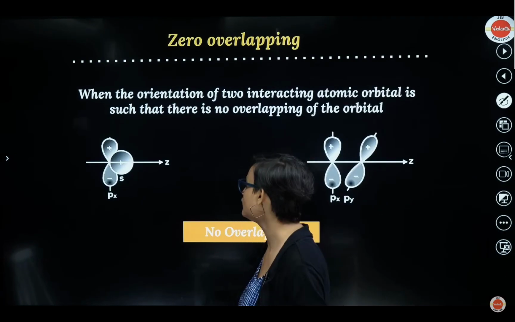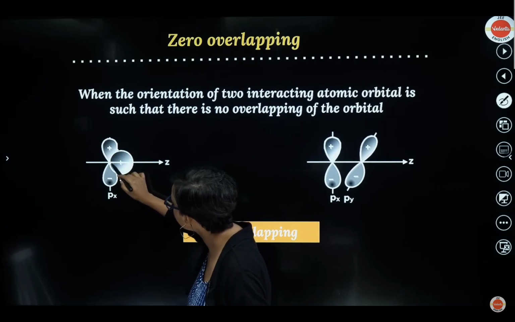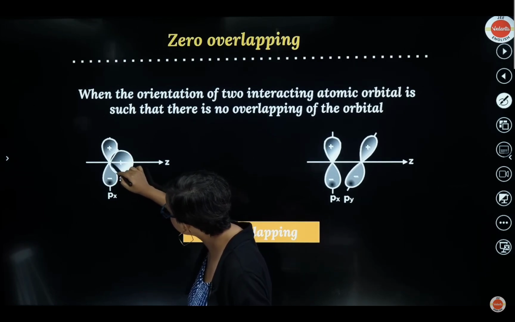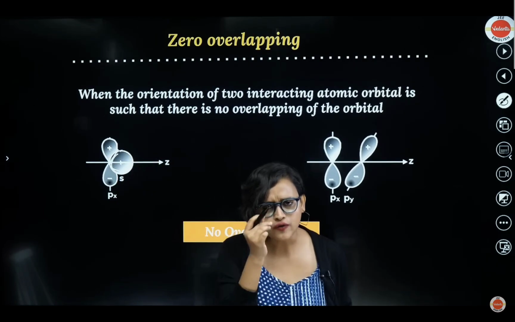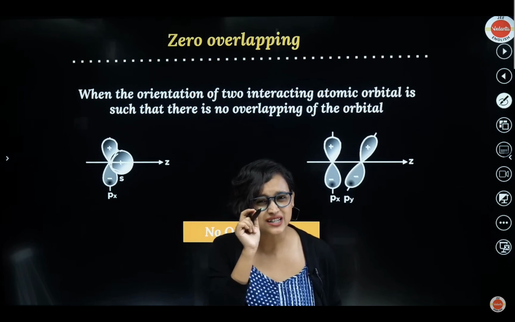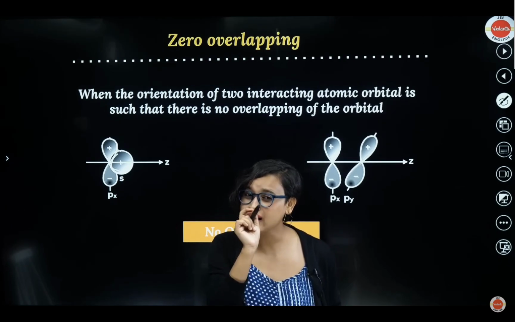And it can also be zero overlapping. For example, see, right at this curve, right at this node, to find an electron is what? Do you remember? Nodes. At this place, you are rarely going to find an electron.